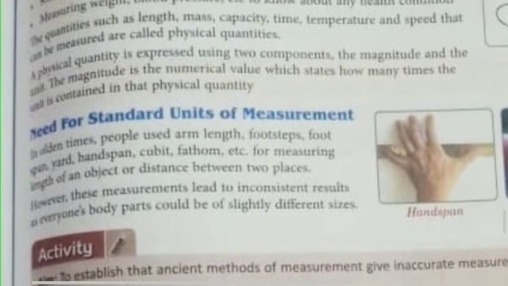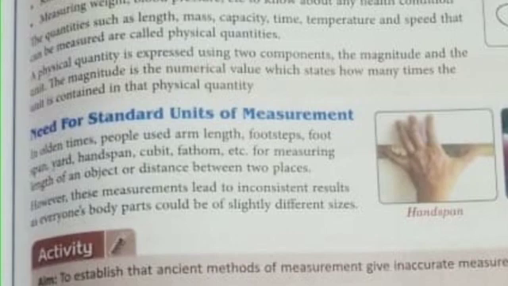Need for standard unit of measurement. In olden times, people used arm lengths, foot steps, foot span, yard, hand span, cubit, fathom, etc. for measuring length of an object or distance between two places.